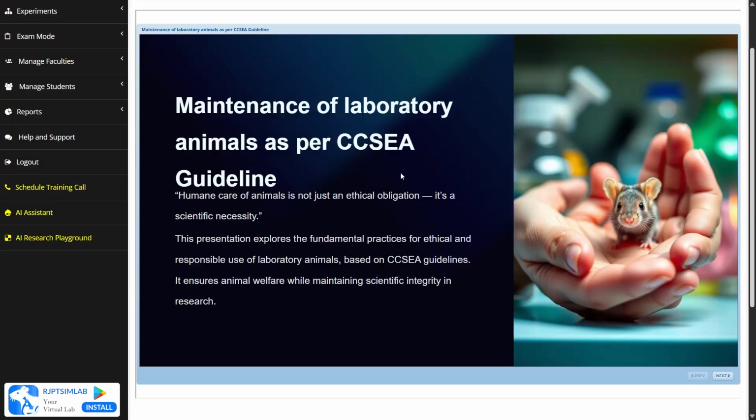The tagline of this committee says that humane care of animals is not just an ethical obligation, it's a scientific necessity. This statement says that extreme, human-like care of the animals is not just an ethical obligation. It is a scientific necessity. It is very necessary to take care of the animals.